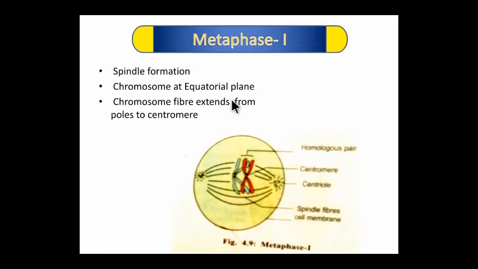After completion of prophase, the cell undergoes metaphase. In this phase, the spindle fiber formation takes place. The chromosomes are lying on the equator. The spindle fibers extend from the equator to the pole. They extend from the centromere to the pole region.